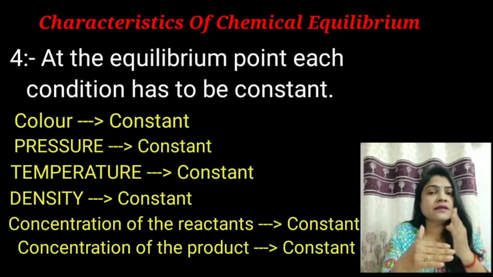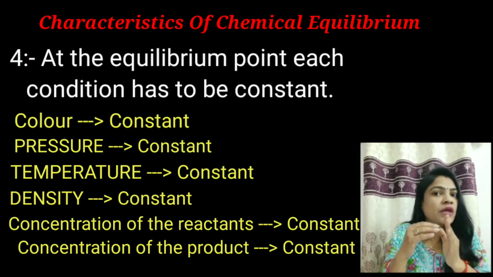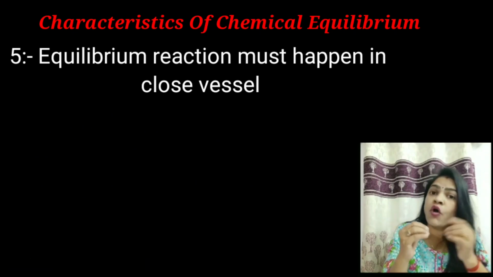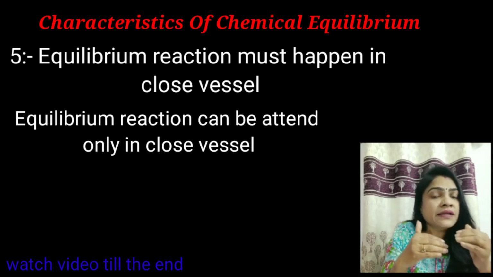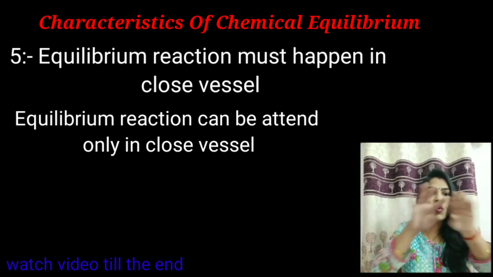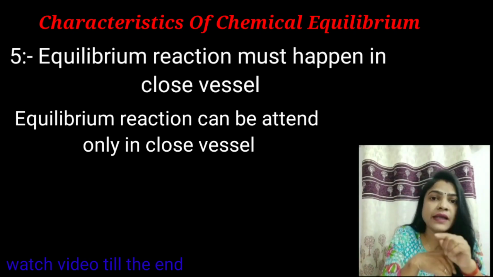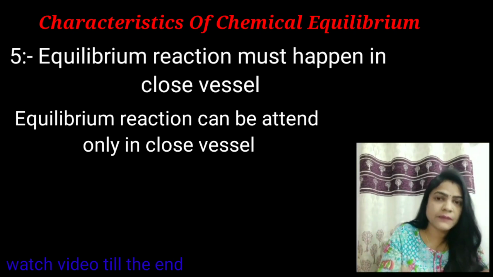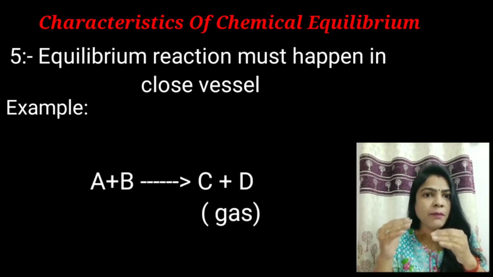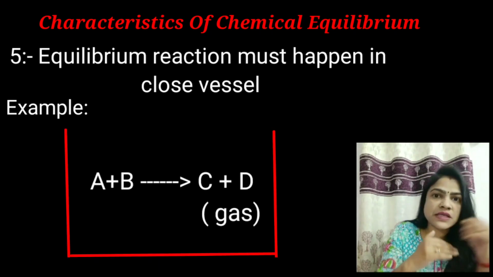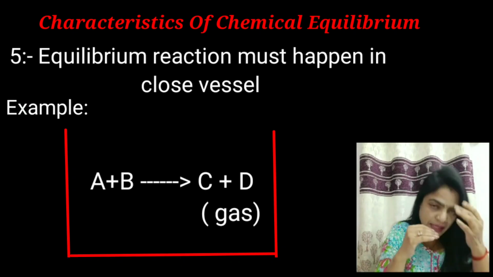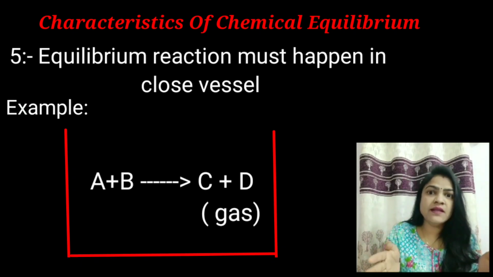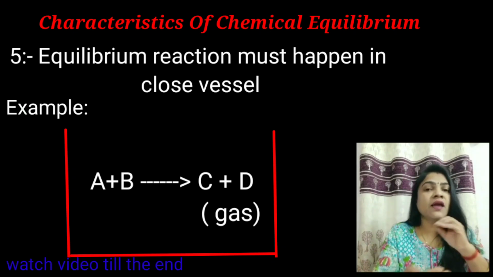Now, the next and very important characteristic of equilibrium is that equilibrium can be attained only in closed vessels, not in open vessels. For example, A plus B gives C plus D, where D is a gas. If we do this reaction in an open vessel, what will we see?